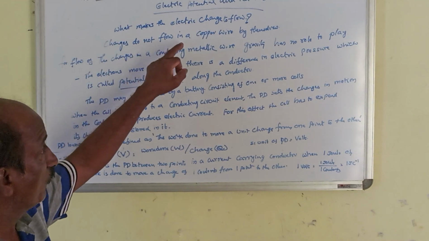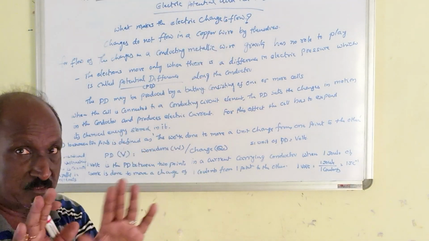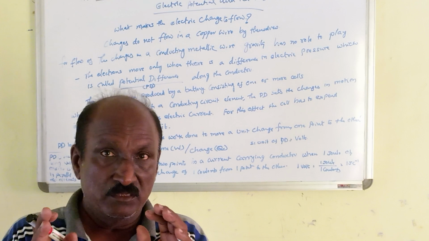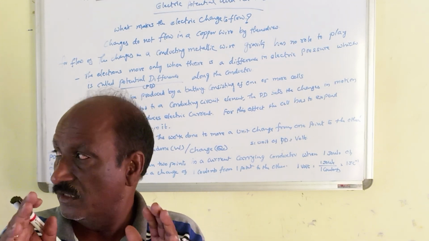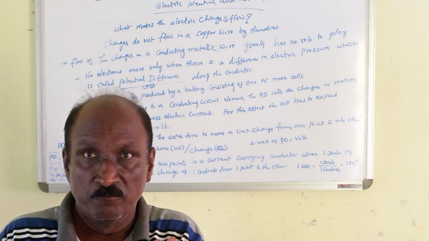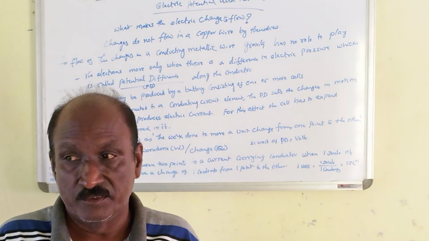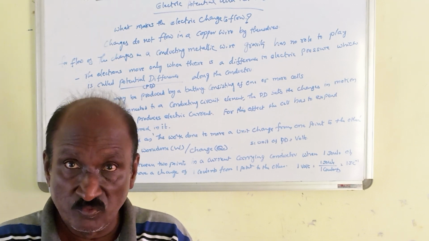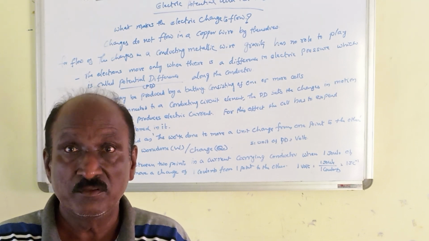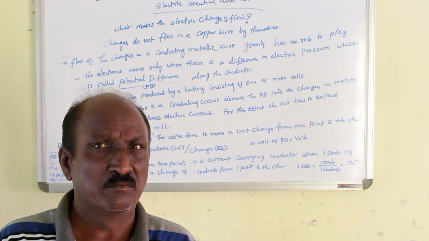Charges never flow in a copper wire by themselves. Just as in the case of Newton's first law of motion, force is required to move an object from its original position.